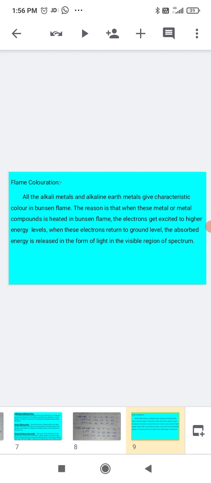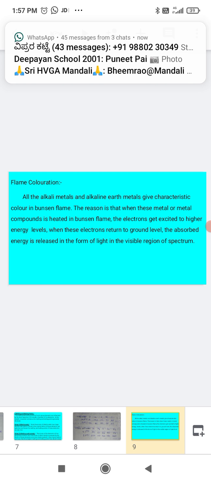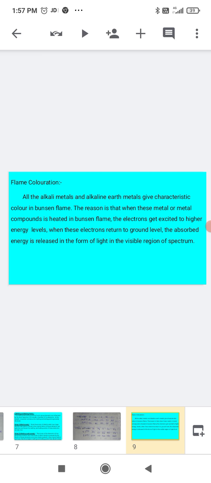These colors are due to electrons getting excited, and when they return to the ground level, the energy is released in the form of light. That is what we observe in the flame coloration.